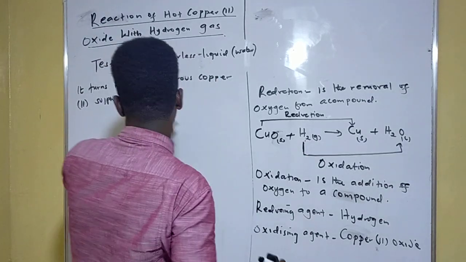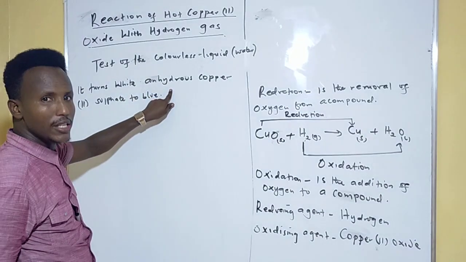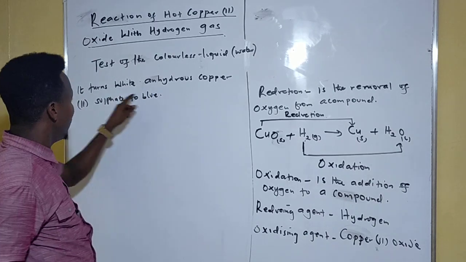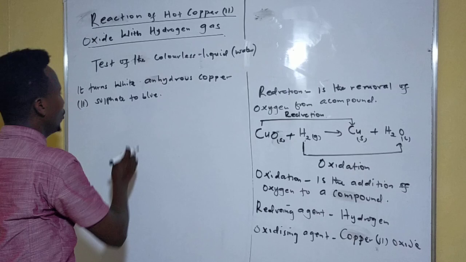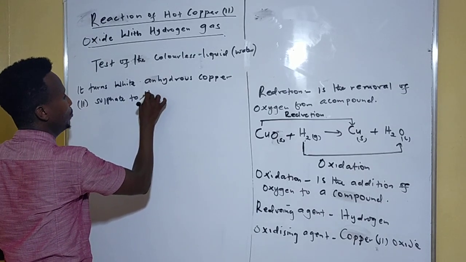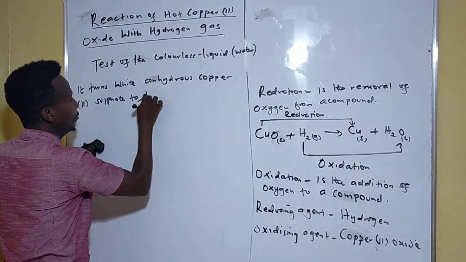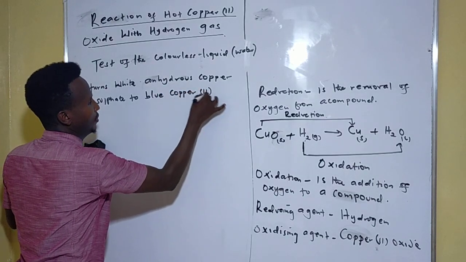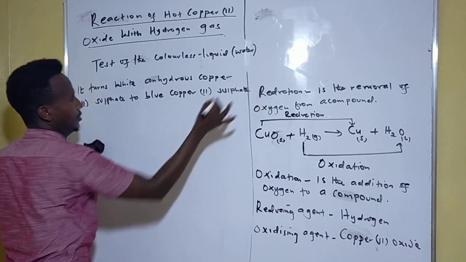Anhydrous means it does not contain water. Hydrated means it contains water. So the colorless liquid, that's water, turns white anhydrous copper 2 sulfate to blue. Let me write that. To blue copper 2 sulfate, the end product. Let me complete this statement for you.